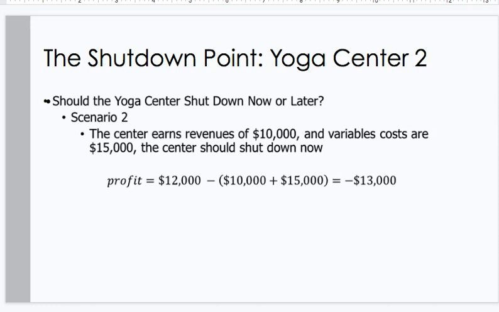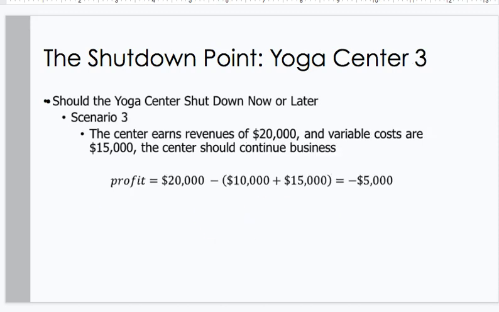Shutdown for Yoga Center 2. Should the yoga center shut down now or later? Scenario 2. The center earns revenues of $10,000 and variable costs are $15,000. The center should shut down now. Profit equals $12,000 minus $10,000 plus $15,000. There's a loss of $13,000.